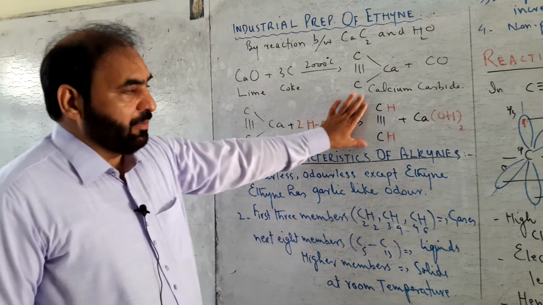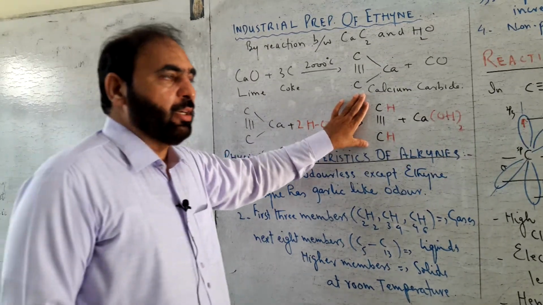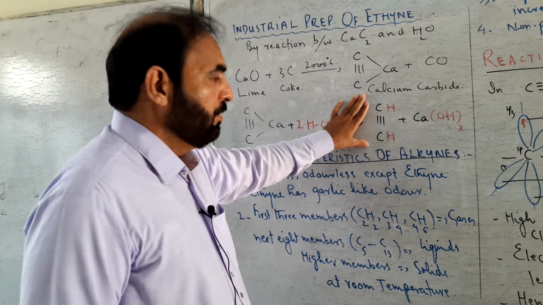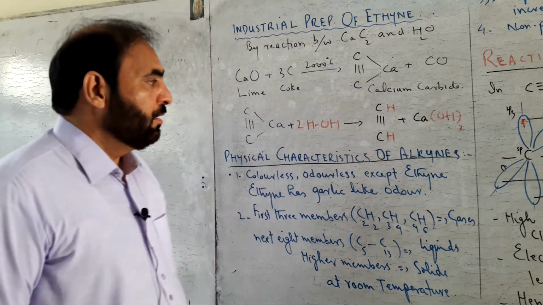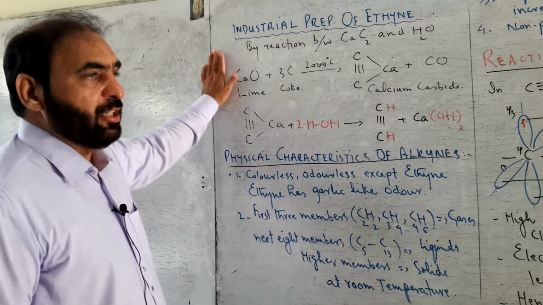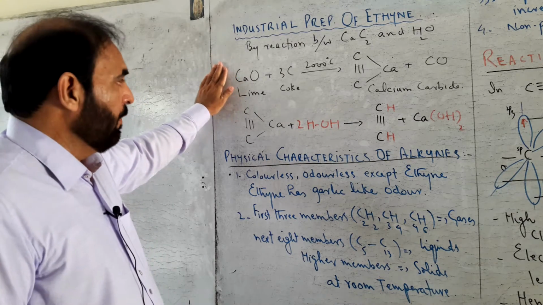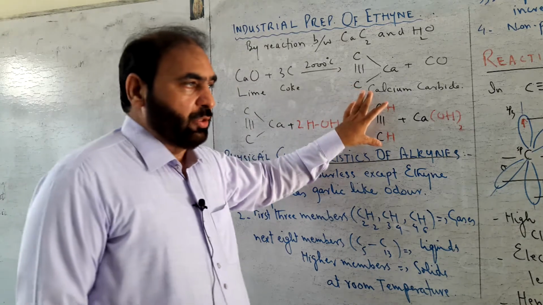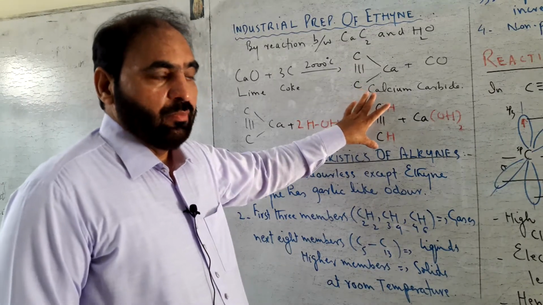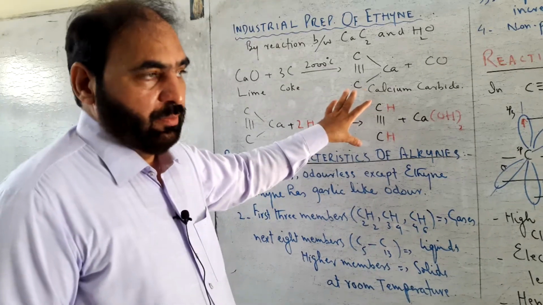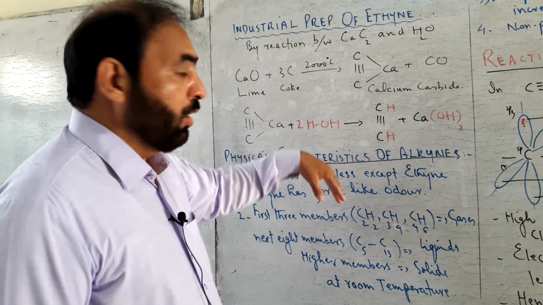So this ethine is a very important gas on industrial level. That is why its special method for production is used. Ethine is used for ripening of fruits on large scale.